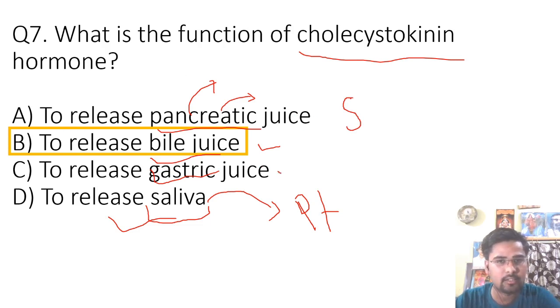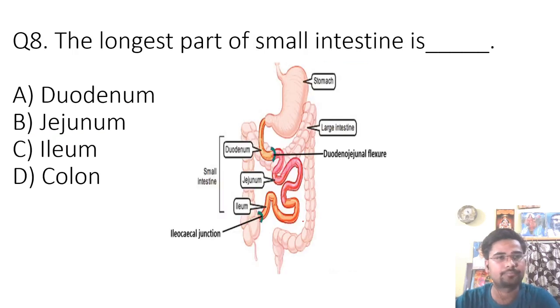Gastric juice has two enzymes named pepsin and renin. Both help in digestion of protein. Renin helps in digestion of the milk protein, that is casein. So now let's move ahead to question number 8. Question number 8 is, the longest part of small intestine is. Your options are duodenum, jejunum, ileum or colon. So the correct answer of this question is ileum.